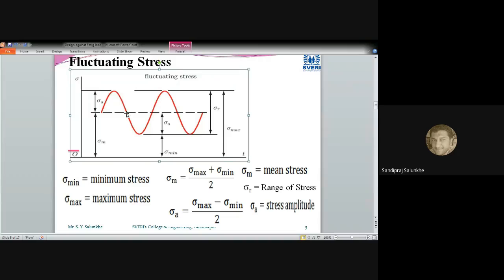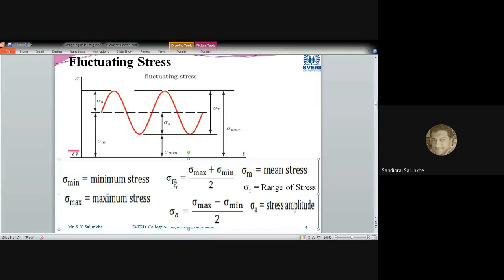Now, with the help of this sinusoidal curve, we are going to derive some quantities. What will be the value of mean stress, which is used for the further calculation of dimensions when we design any component against this type of fluctuating stress.